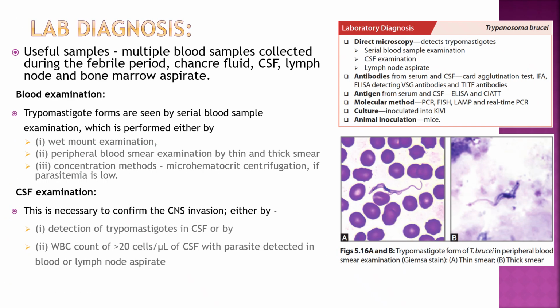Lab diagnosis, useful samples, multiple blood samples collected during febrile period, chancre fluid, CSF, lymph node and bone marrow aspirate. Blood examination, trypomastigote forms are seen by serial blood sample examination performed by wet mount examination, peripheral blood smear, thick and thin smear, concentration methods, microhematocrit centrifugation if parasitemia is low. CSF examination necessary to confirm CNS invasion, detection of trypomastigotes in CSF, WBC count more than 20 cells in CSF with parasite detected in blood or lymph node aspirate.